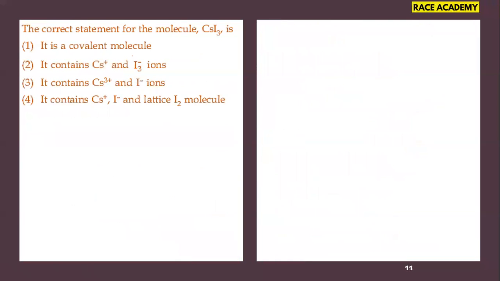Next question. The correct statement about the molecule CsI3 is that iodine combines to give the I3 minus ion in this case. That means Cs plus and I3 minus ions are both there in this molecule. So option number 2 is the right option for this question. It contains Cs plus and I3 minus ions.